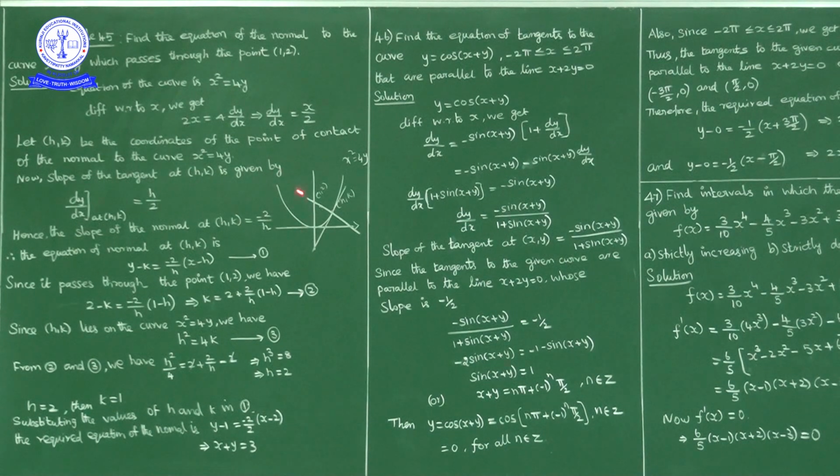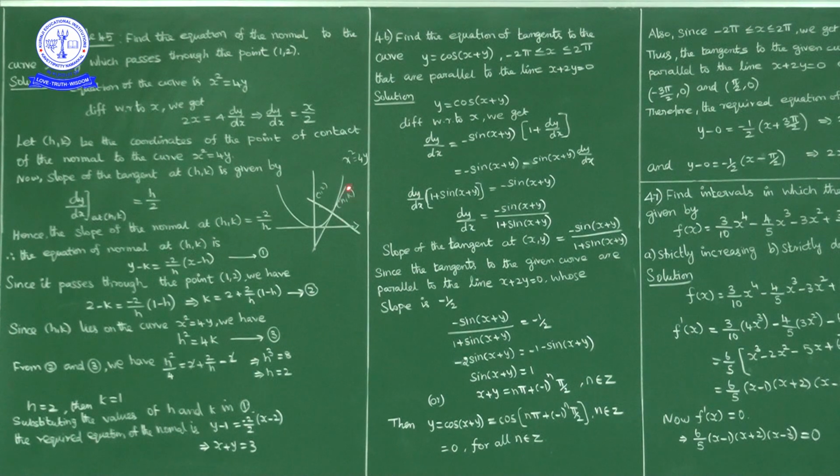Now what is given? This normal is passing through (1, 2). So in place of x substitute 1, in place of y substitute 2. So what we get, 2 minus k is equal to minus 2 by h into 1 minus h. So k is equal to 2 plus 2 by h into 1 minus h. This is k equal to something we are able to write. We have to find the (h, k) values. So k equal to 2 plus 2 by h into 1 minus h we have.